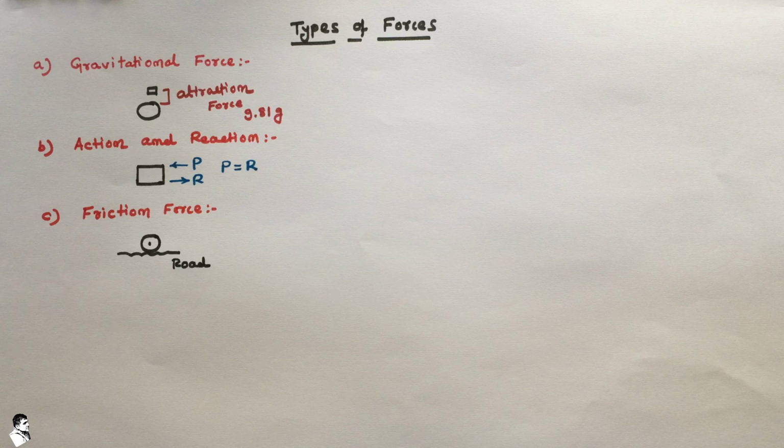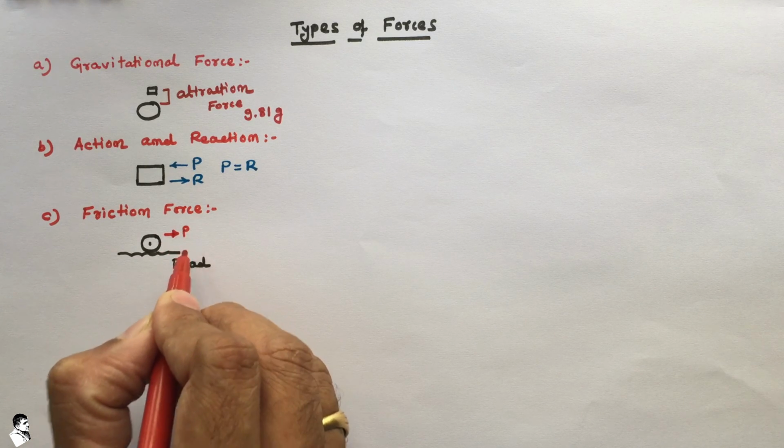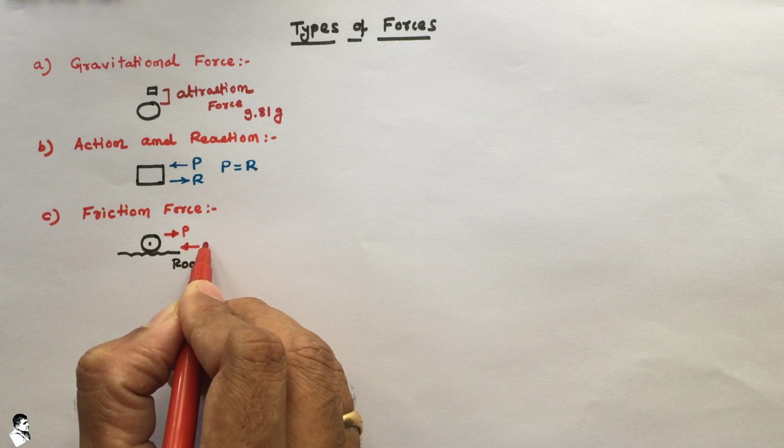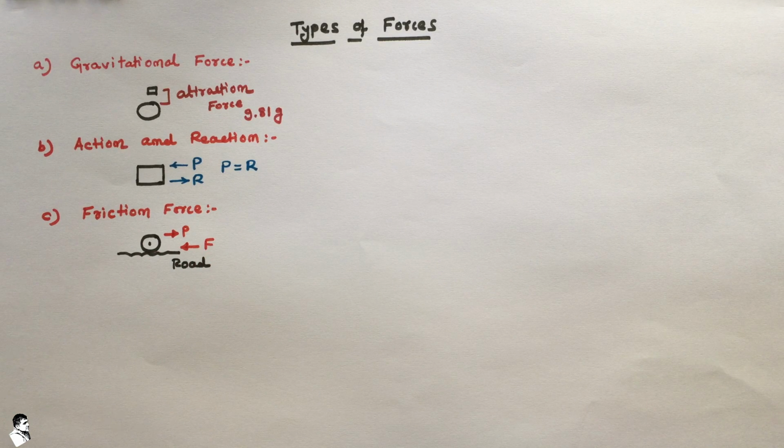Due to the vehicular motion we have some force P in this direction, but due to the roughness there will be some force in the opposite direction, and that will try to reduce the effect of force P. So it is very important to consider the frictional force for the actual analysis of such machines or contact surface analysis.